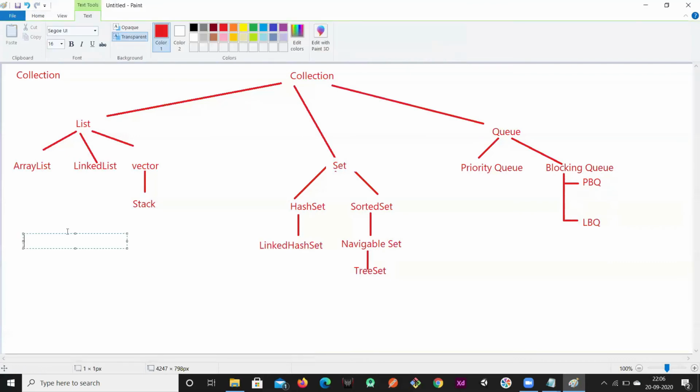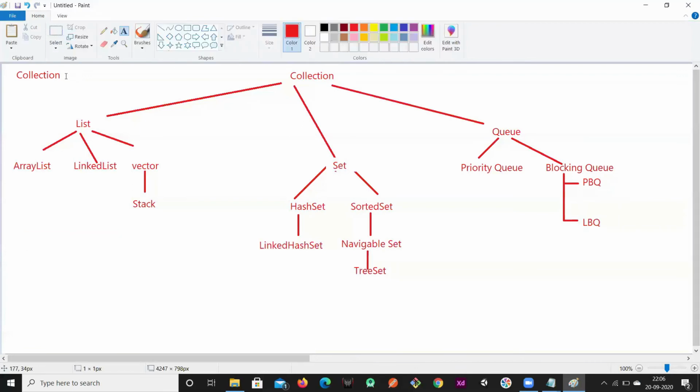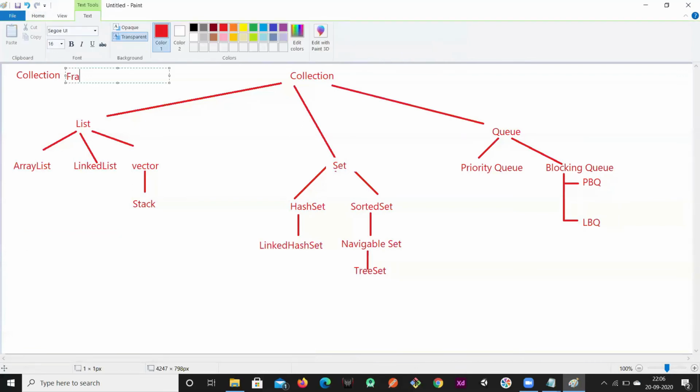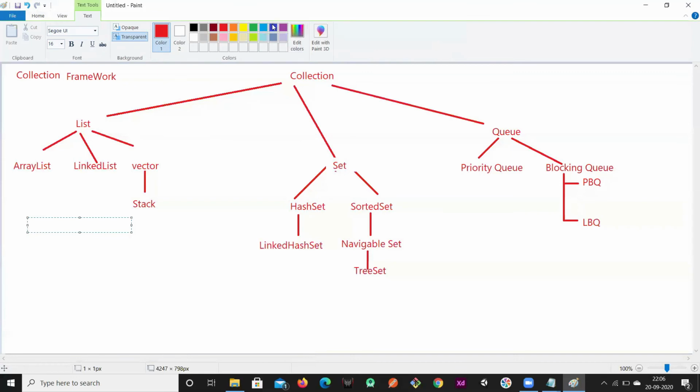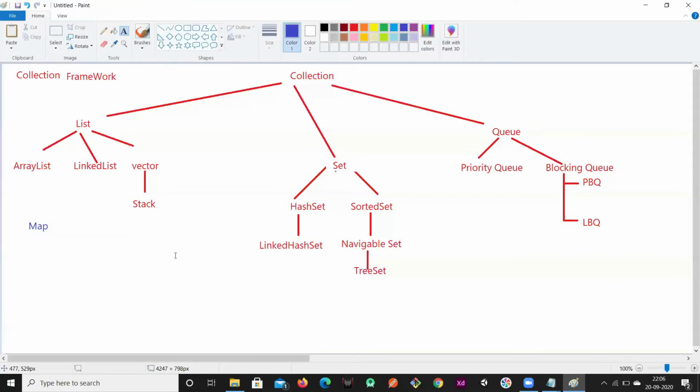Coming to the map, it is also part of the collection framework. So coming to the map, we have hash map, weak hash map, identity hash map, and sorted map.